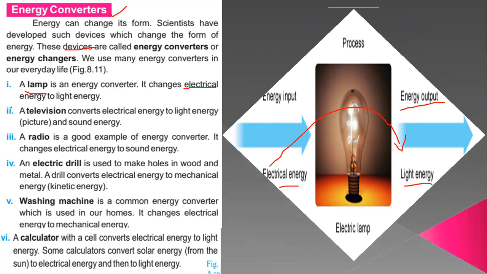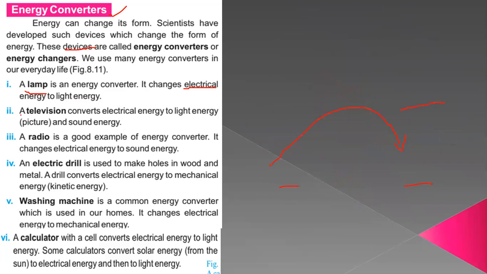Okay, the next one is a television. We must plug in the television, and then it will turn on, and electrical energy changes into light energy. Definitely the picture which you see is light. Light energy as well as sound energy is produced.